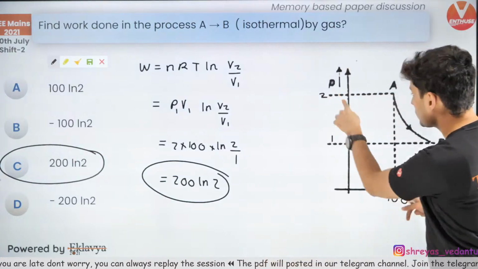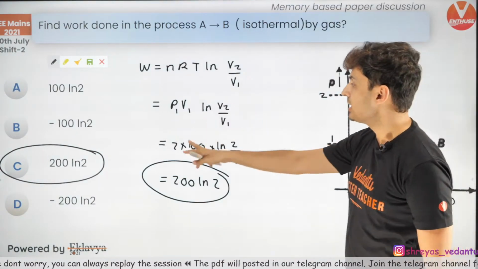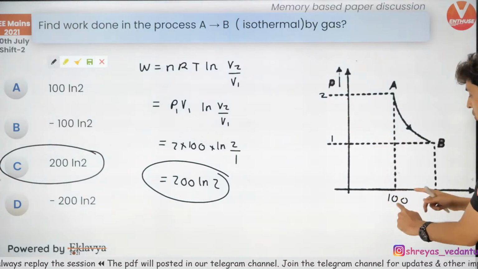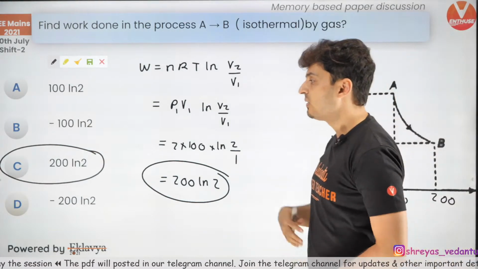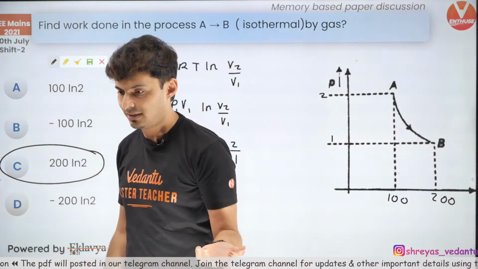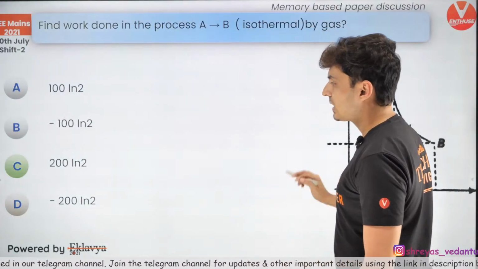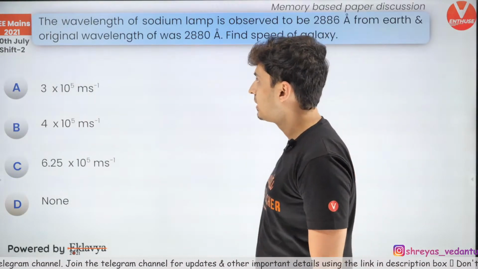So if the values were different, then accordingly these values will change. So this is assuming this was 1, this was 2, this was 100, this was 200. If it was something else, then the answer will be different. Okay. So that's it. Let's get going to the next one. The answer is 200 ln 2. You can see that. Alright.